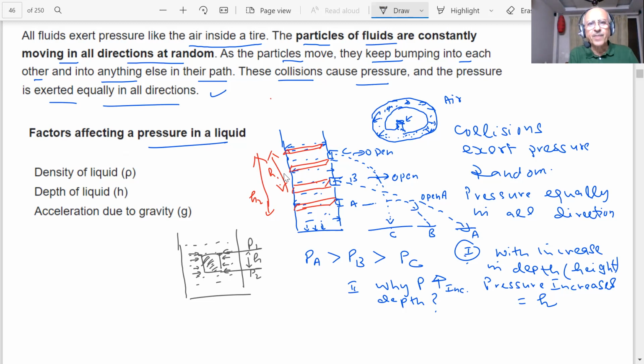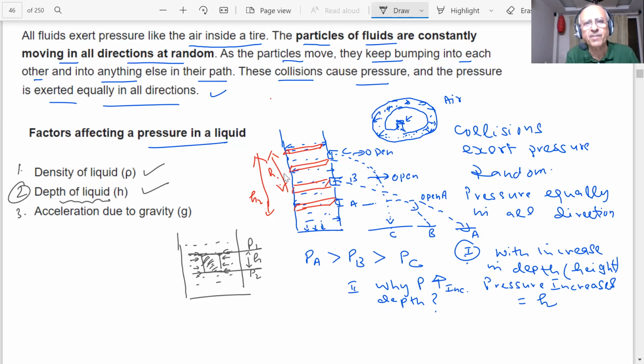So the pressure depends on the density of the liquid, number one. It depends on the depth of the liquid, number two, the height. And it depends on g. g is the same. The density of the liquid is the same. If I say water is present, whatever it is, I'm not changing the density. Then what remains is the depth of the liquid. Is it clear? Yes, sir. The pressure is not the same at this point and at this point, student.